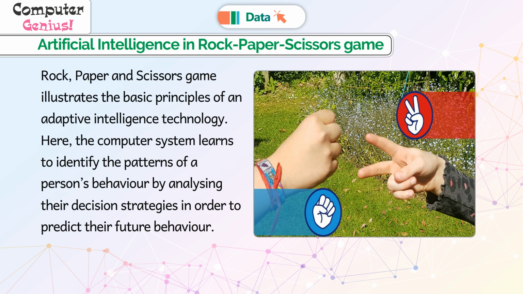Rock, paper and scissors game illustrates the basic principles of an adaptive intelligence technology. Here, the computer system learns to identify the patterns of a person's behavior by analyzing their decision strategies in order to predict their future behavior.